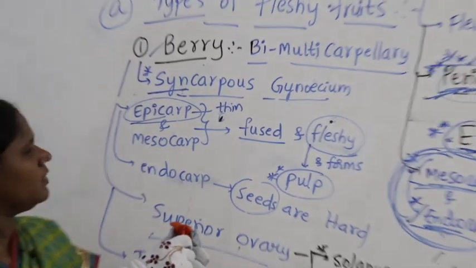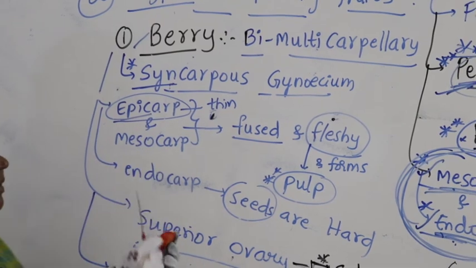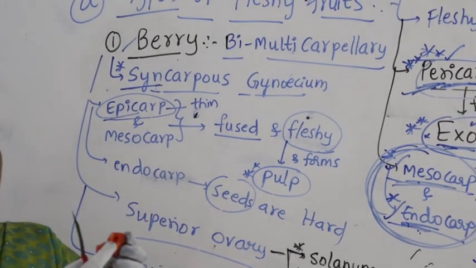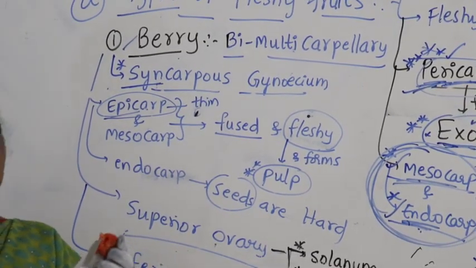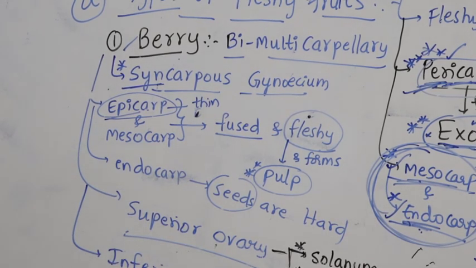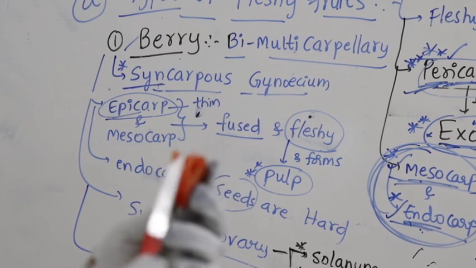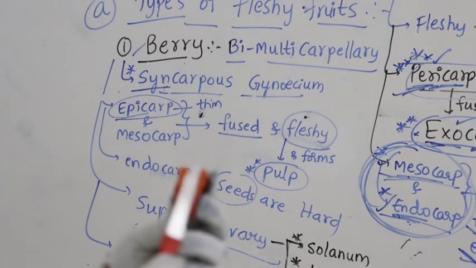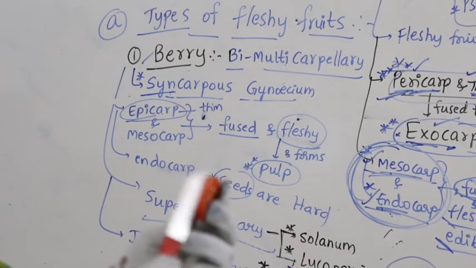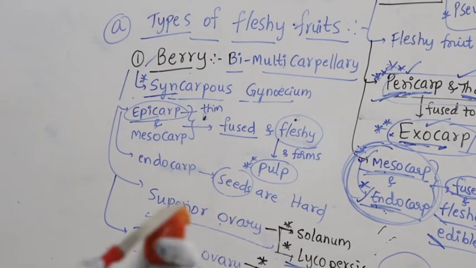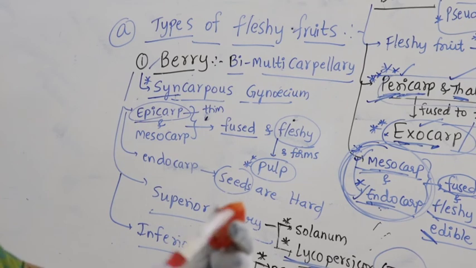Now what you can see here inside is mesocarp. The layer that I removed is mesocarp, and this is epicarp. These two are fused, we cannot separate them. And what do they form here? They form the pulp. Can you see the pulp?